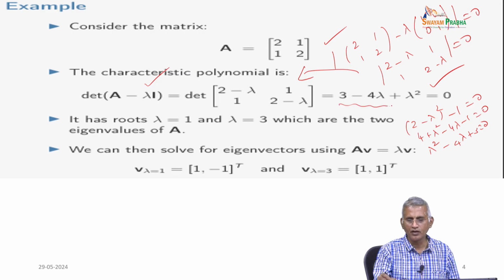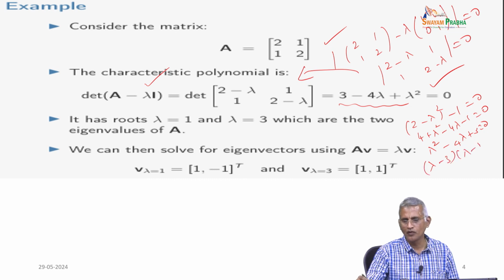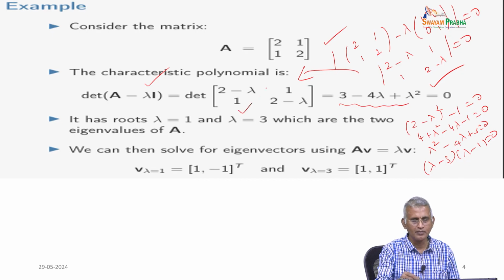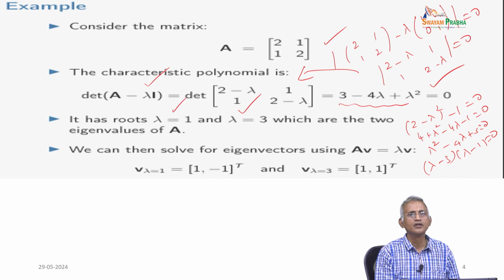Once we have a quadratic equation, it is factorizable. Therefore, we have the factors lambda minus 3 into lambda minus 1 equal to 0, that is, lambda equal to 3 and lambda equal to 1 are the roots. So, once you know the roots, then we can easily find the eigenvalues.